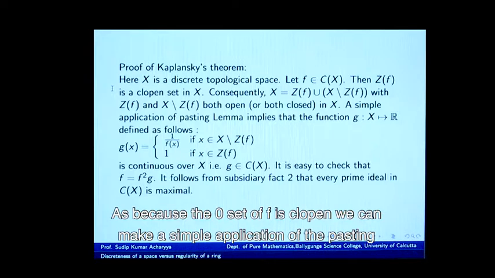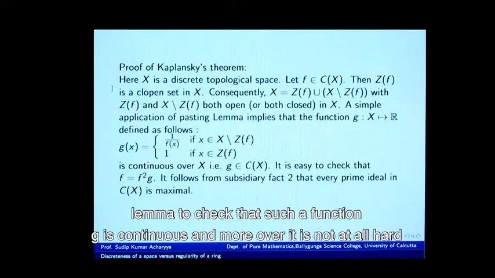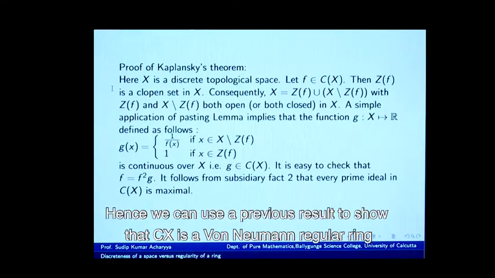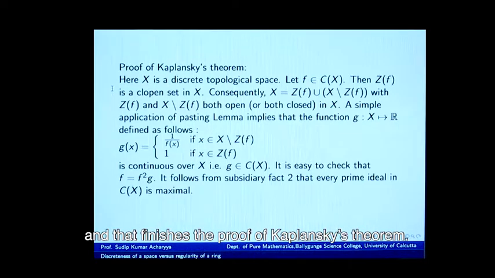Because the zero set of f is clopen, we can make a simple application of the pasting lemma to check that such a function g is continuous, and moreover it is not at all hard to verify that f is equal to f squared times g. This means that the principal ideal generated by f and f squared turn out to be identical. Hence, we can use a previous result to show that C(X) is a von Neumann regular ring, and that finishes the proof of Kaplansky's theorem.